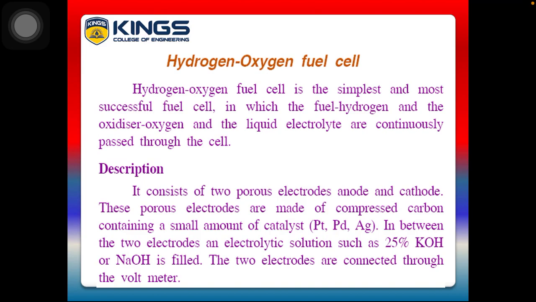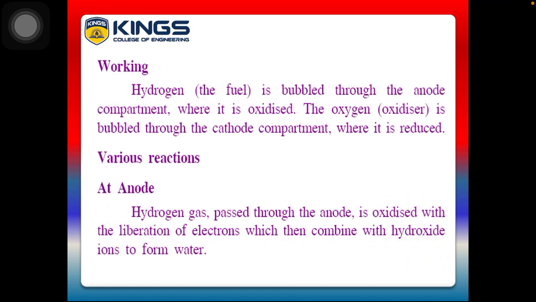The two electrodes are connected through a voltmeter. So this is the description.